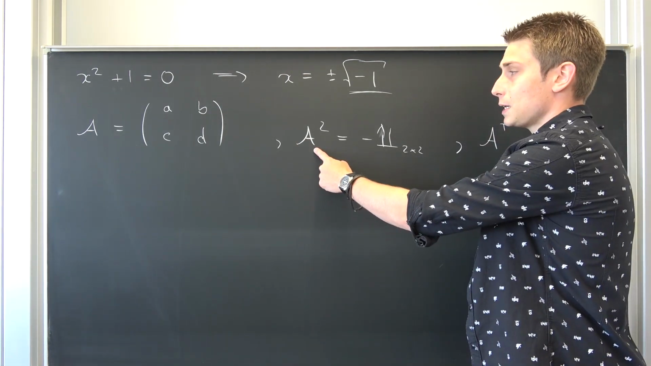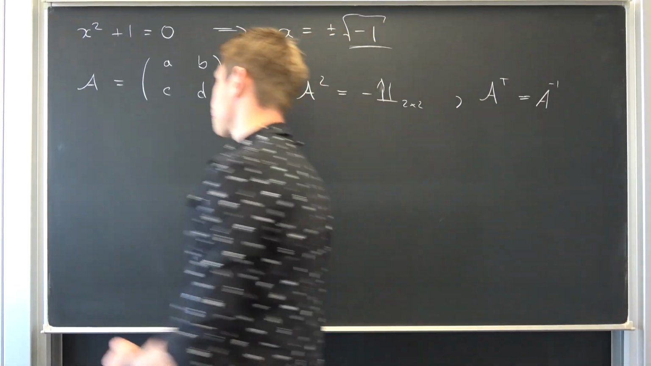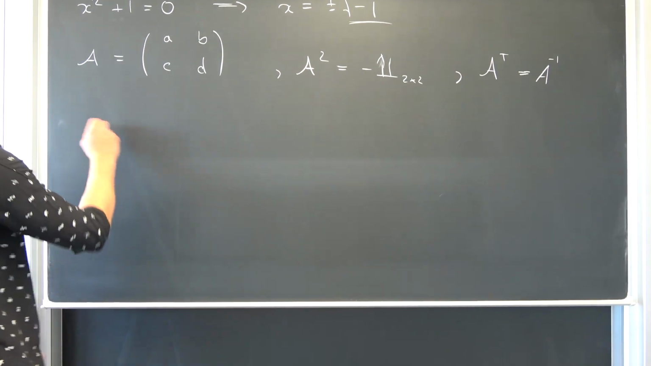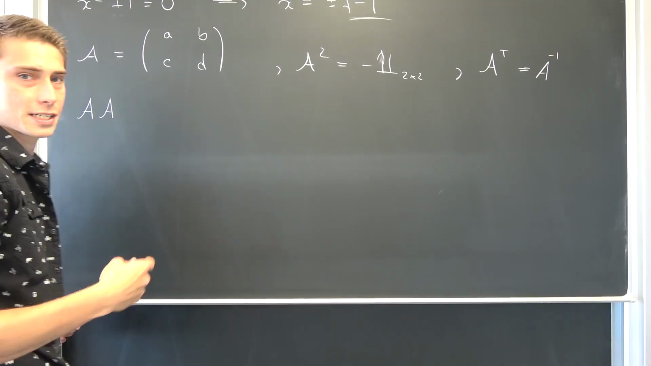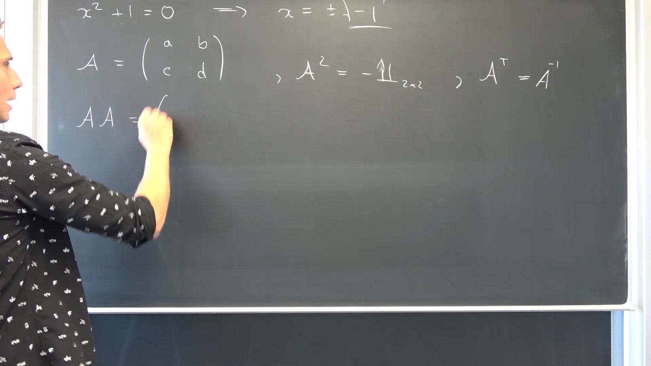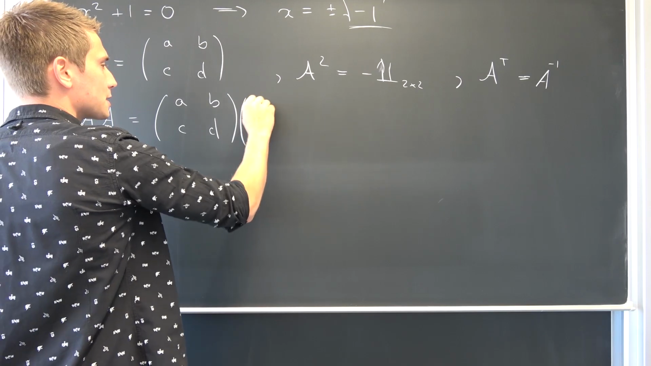So, what does it mean to square A and arrive at negative the identity matrix in 2 dimensions? Well, here's the first part. A squared is nothing but A times A, okay? It's just like with real numbers, for example. I'm going to write everything out. That's going to result in ABCD times ABCD.